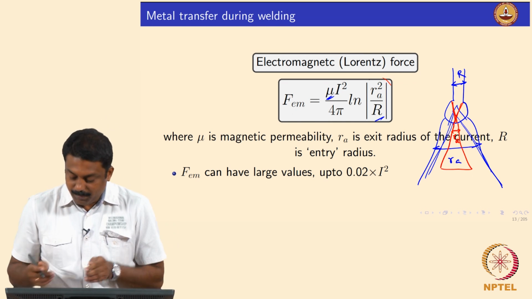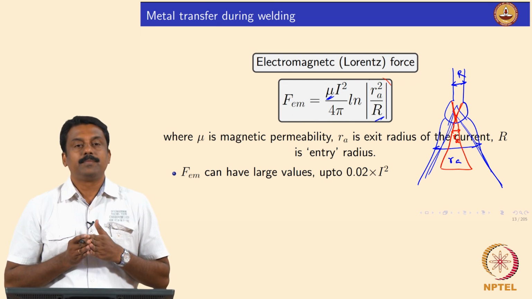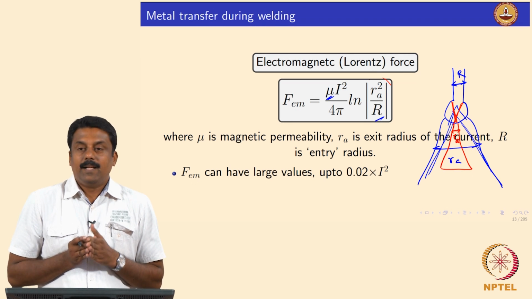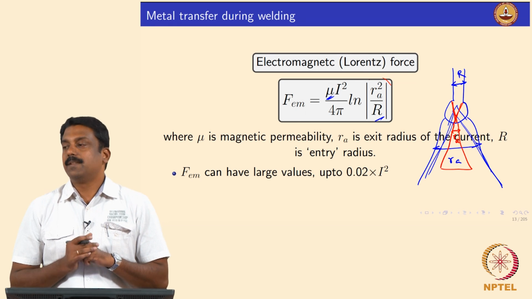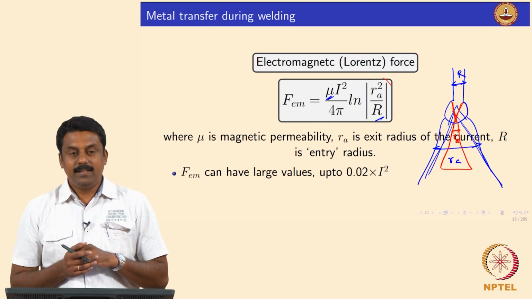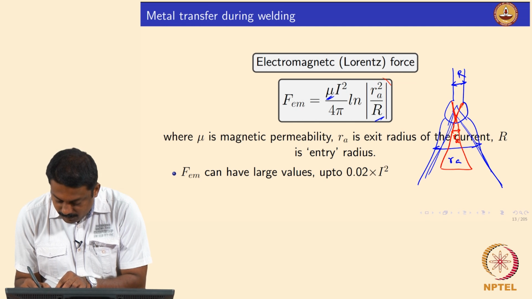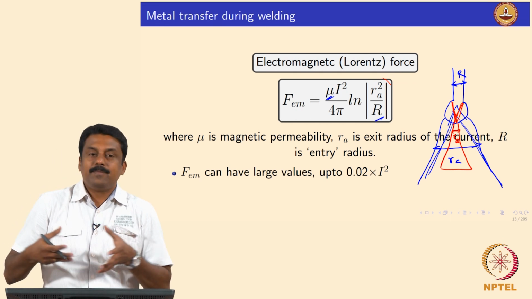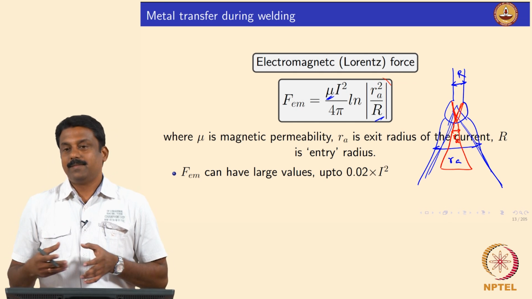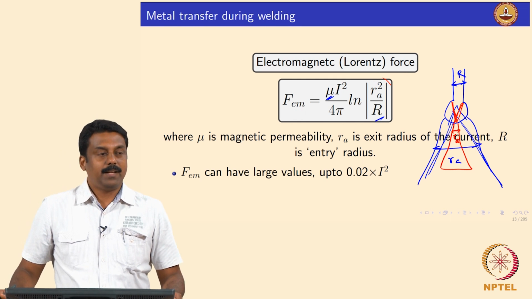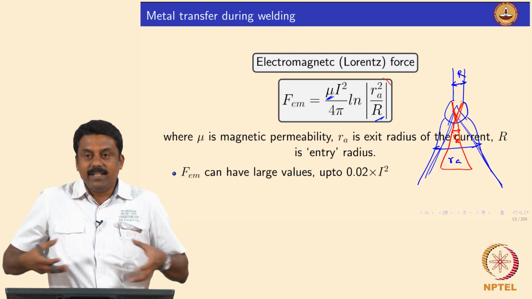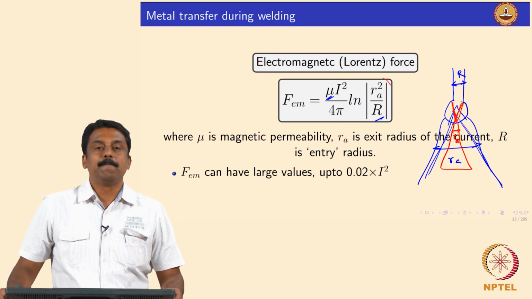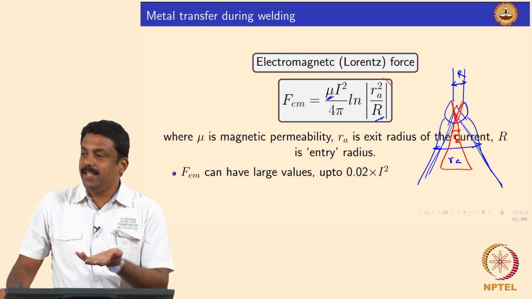So obviously then what will happen? If they are trying to converge, they would not assist the droplet transfer, right? They would try to shrink the droplet, because the bubble is there and the force is pulling the droplet, so they would resist the droplet transfer.